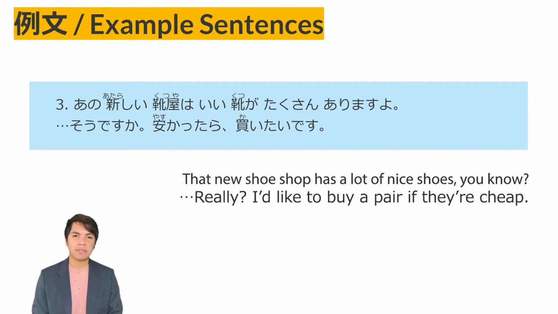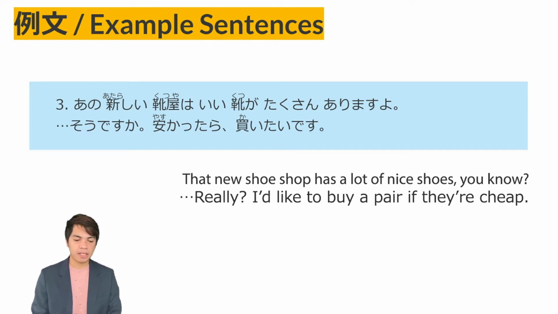Yasukattara. This is from the adjective yasui, which means cheap. To form the tara pattern, use the plain past tense of yasui, yasukatta plus ra. Yasukattara, if it's cheap, kaitai desu, I want to buy. So there is a condition: I'd like to buy, and the condition is if it is cheap.